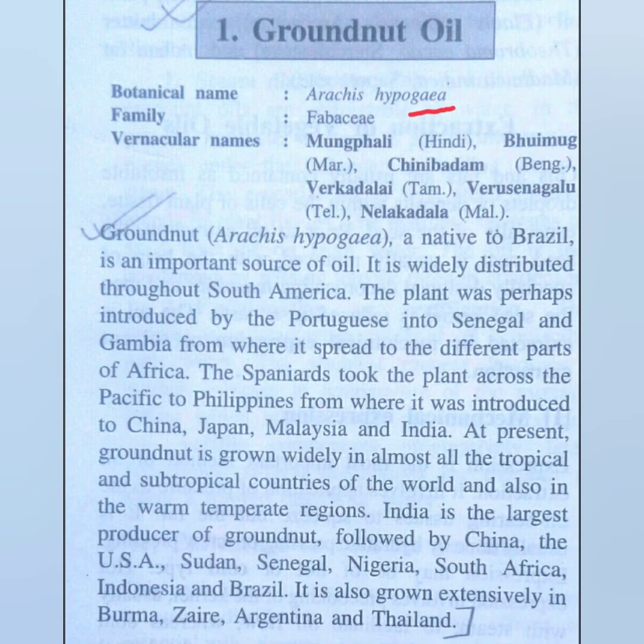So in India, it is known by these names like Mungfali, then Chini Badam, Varkadai, and so on. Okay, so these are some of the vernacular names of the groundnut plant. Now, Arachis hypogaea or groundnut, as you can see here, is native to Brazil.